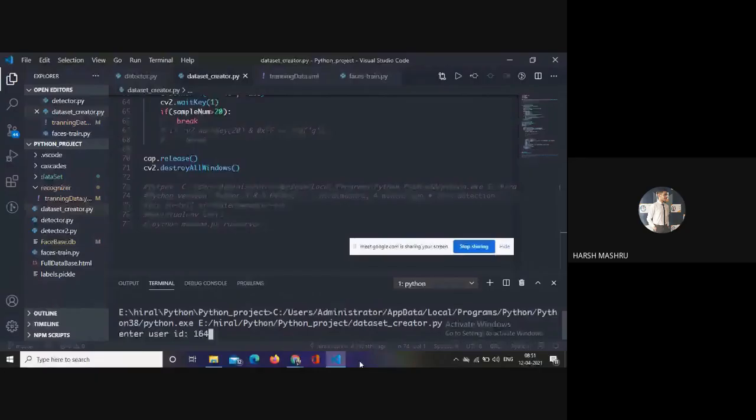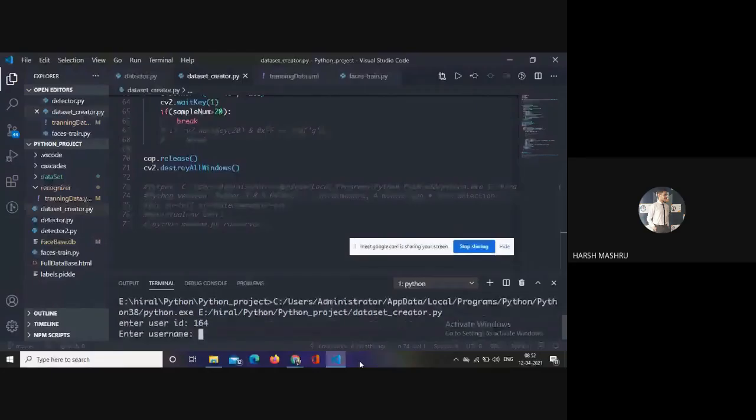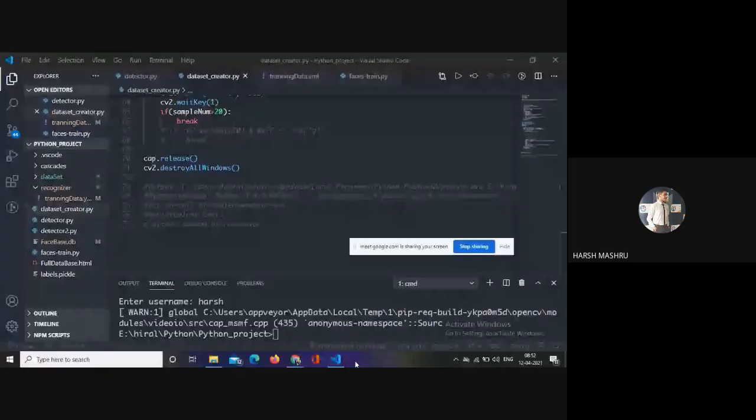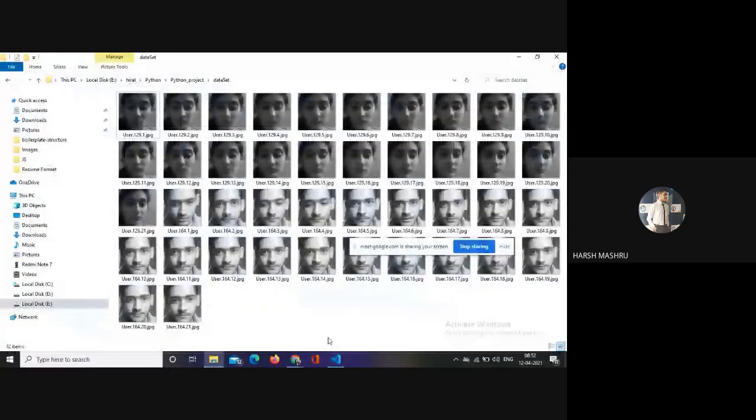So this is your ID. I wrote 164. Then enter username. Harsh is the username, and then we go ahead. It was capturing my 21 faces, and you can see here, these are my 21 images. Are you able to see?